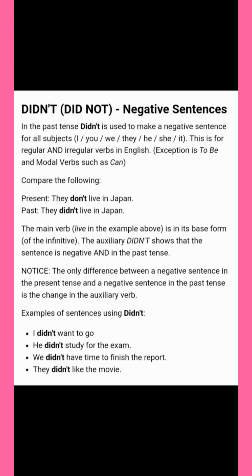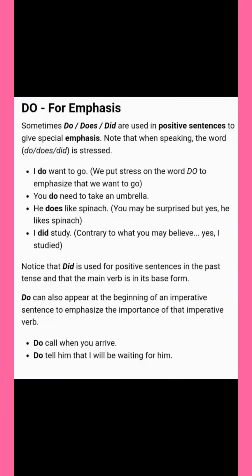The only difference between a negative sentence in the present tense and a negative sentence in the past tense is the change in the auxiliary verb. Don't or doesn't become didn't. I didn't want to go. He didn't study for the exam. We didn't have time to finish the report. They didn't like the movie. Clear?